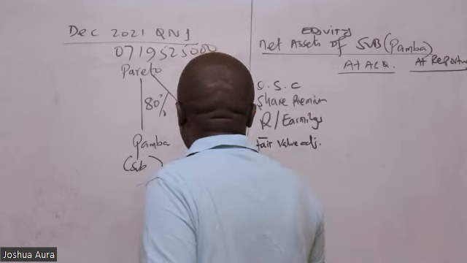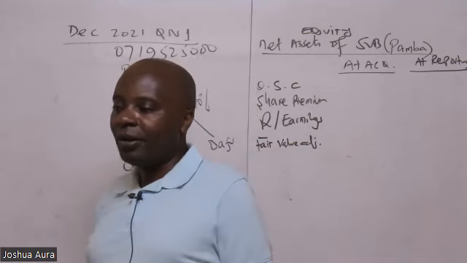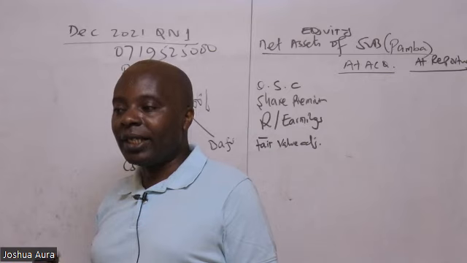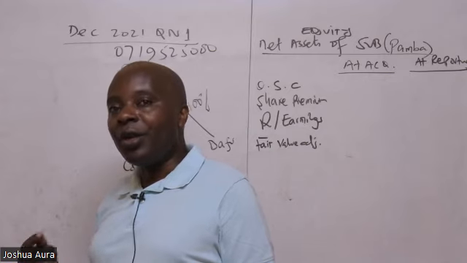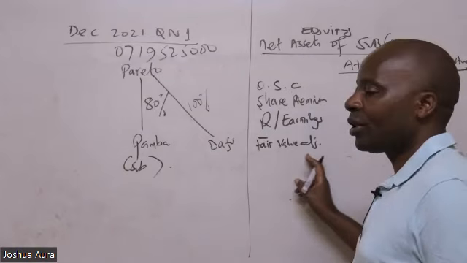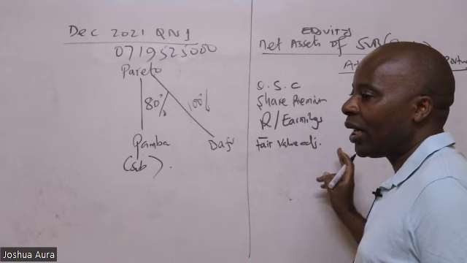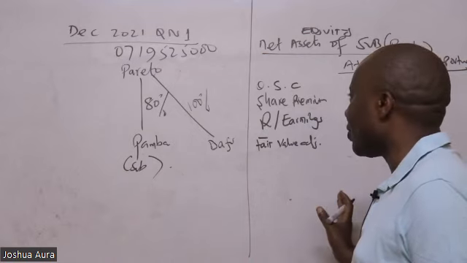Then later on, depending on the assets being revalued, we will be introducing what we call depreciation of fair value adjustments. We shall be introducing that, but later on.